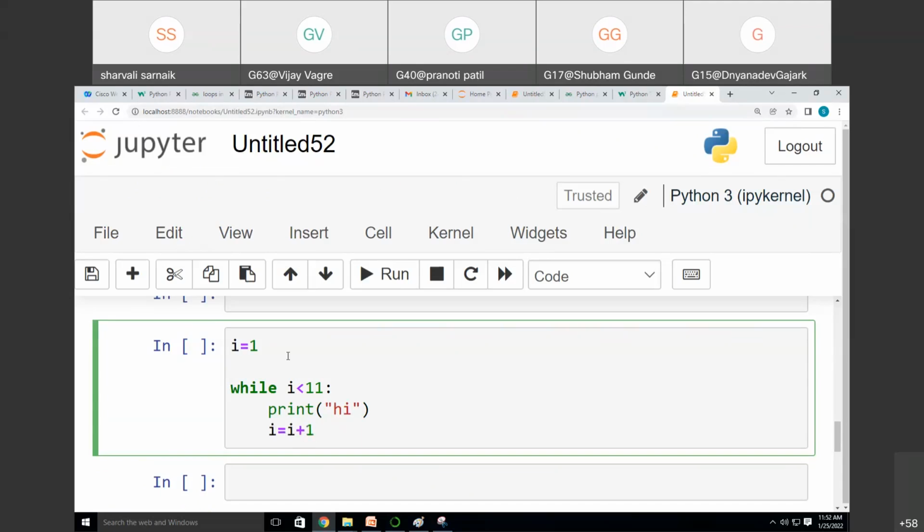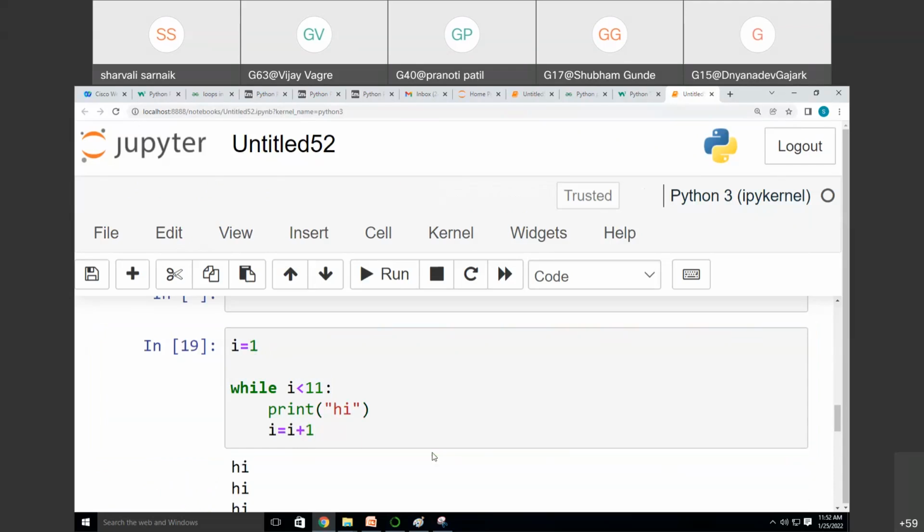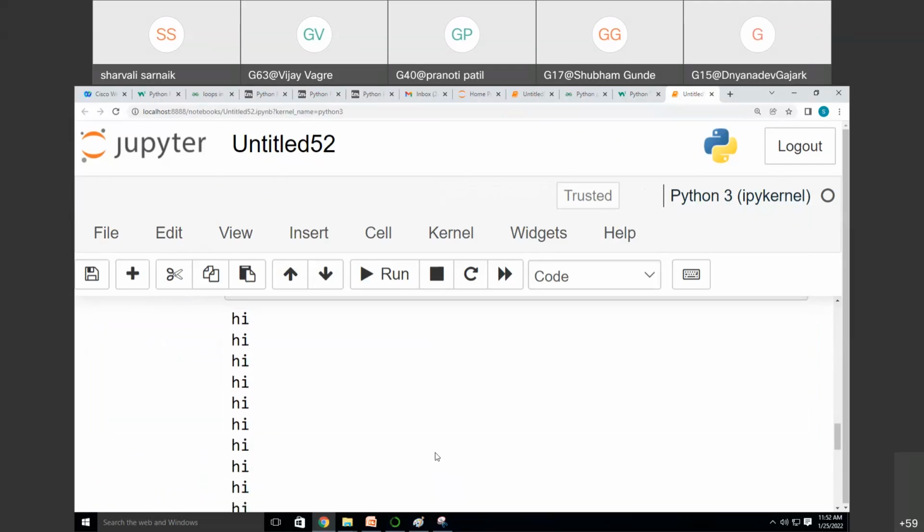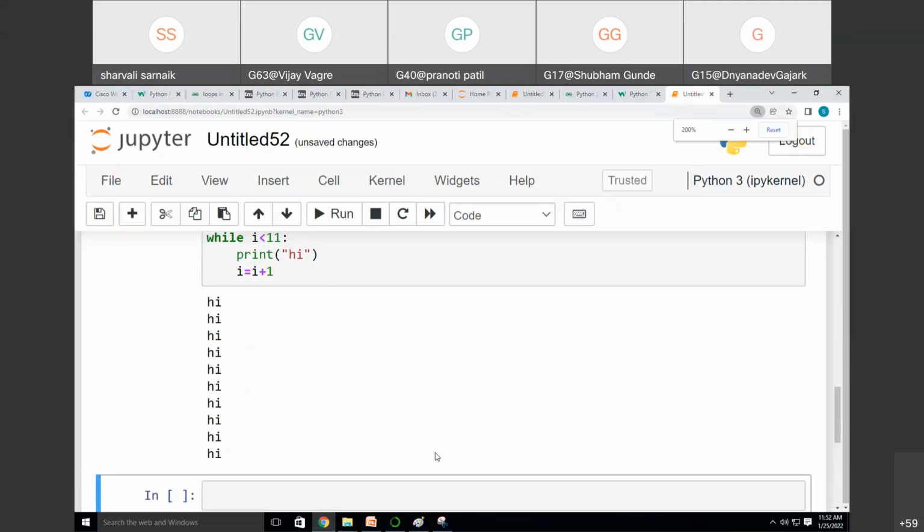This means every time i gets printed, it will increment by 1, starting from 1 to 10. When I run this code, you will observe that the output is coming 10 times.